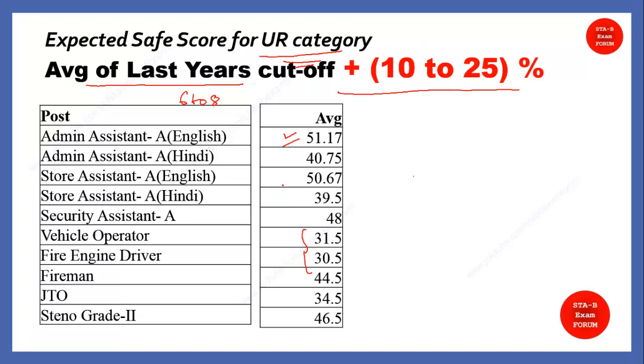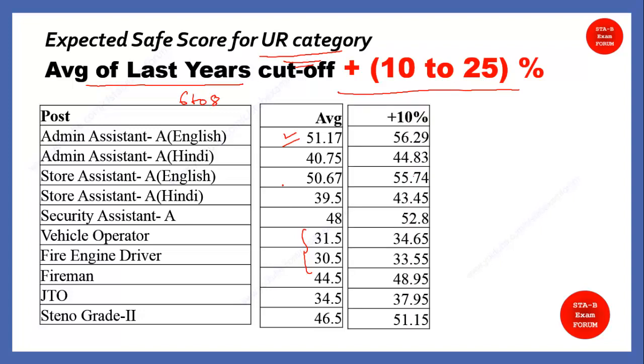Let's see the next. If we increase these average marks by 10%, I got these. As you can see, it has now increased to 56 marks, and vehicle operator and fire engine driver have increased to 34 and 33. Similarly, for steno grade 2, it has increased to 51 marks.